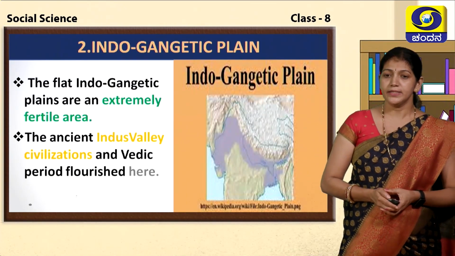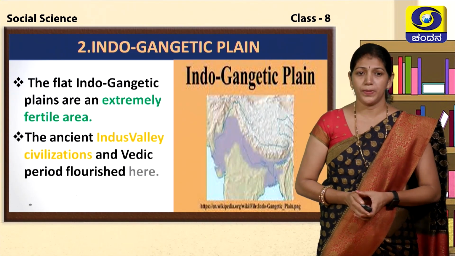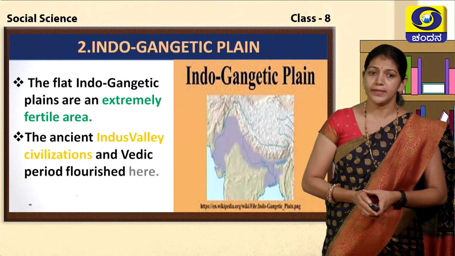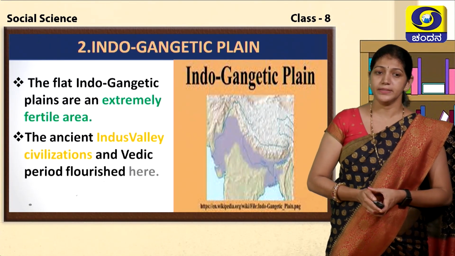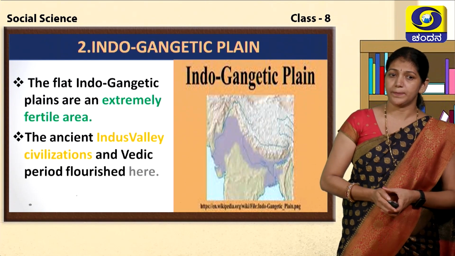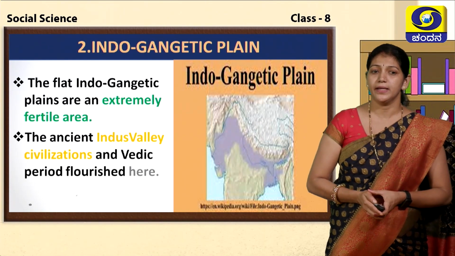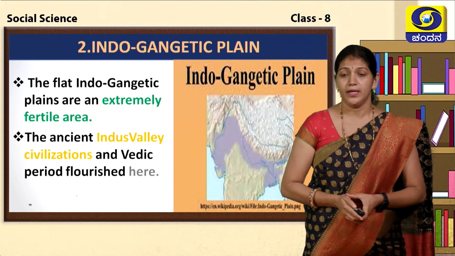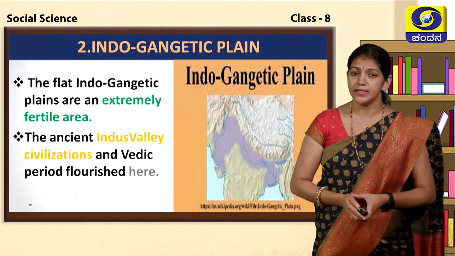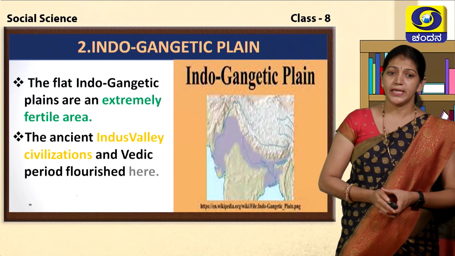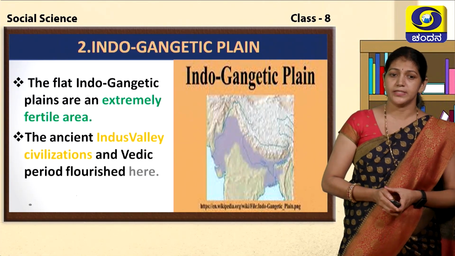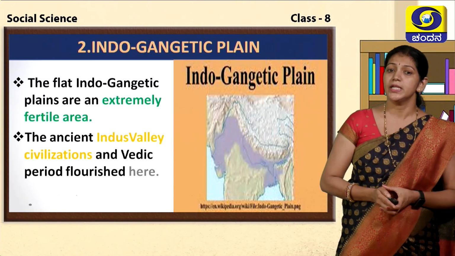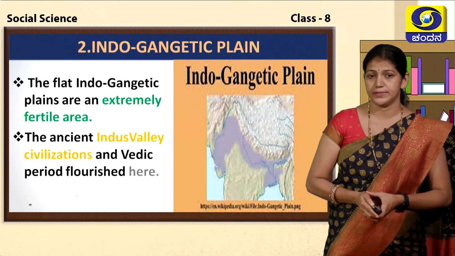The second physiographical division of India is the Indo-Gangetic Plains. It is flat land, plains. The flat Indo-Gangetic Plains are an extremely fertile area. It is also known as the heart of India. Many civilizations started in this land. The ancient Indus Valley civilization and Vedic civilization flourished in the Indo-Gangetic Plains.